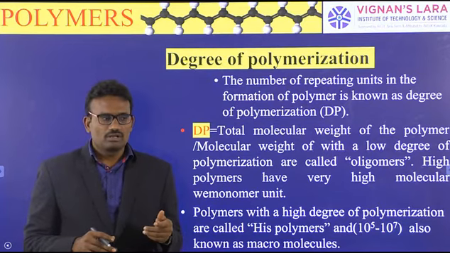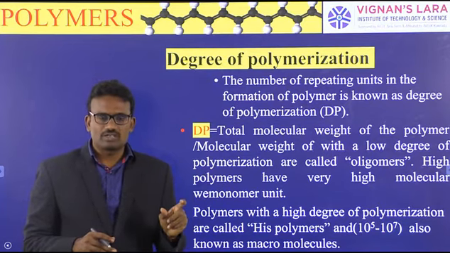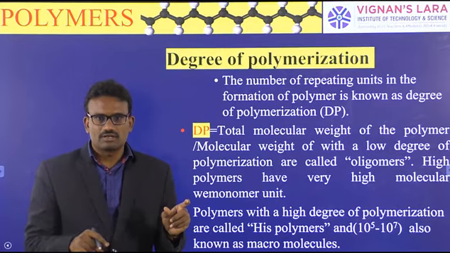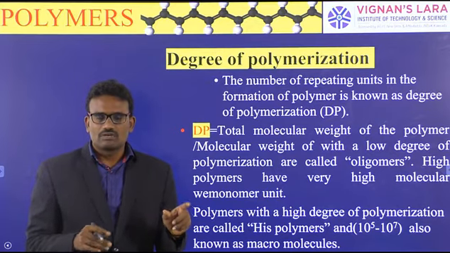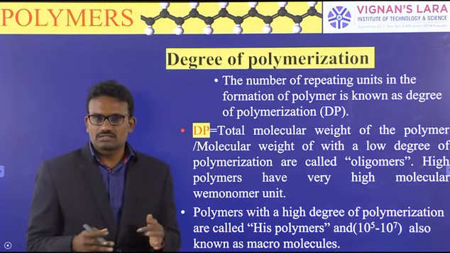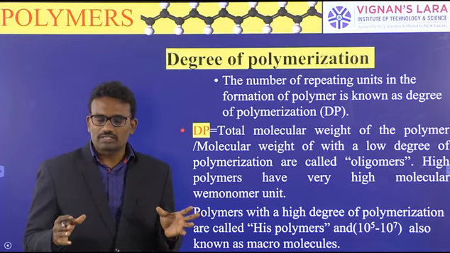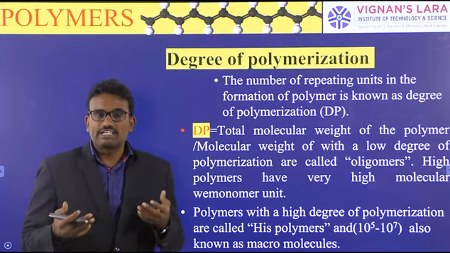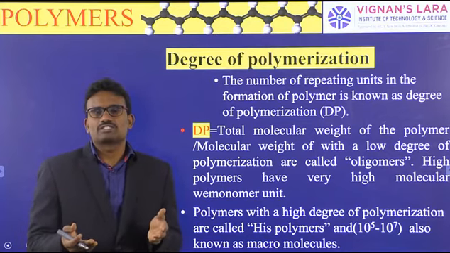For example, one polymer substance contains 10 monomers; the degree of polymerization is 10. If another polymer substance contains 90 monomers, the degree of polymerization is 90.